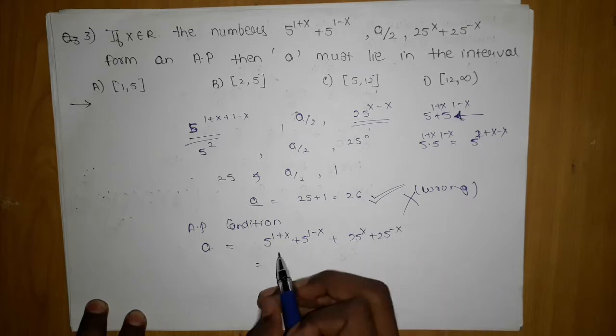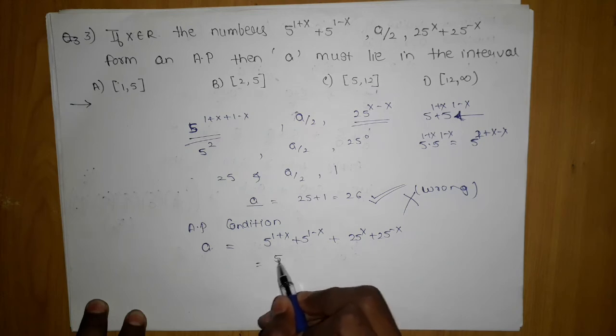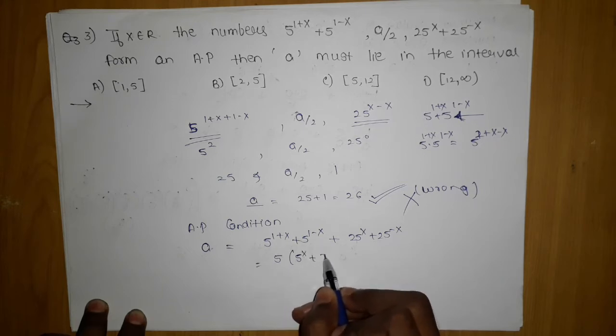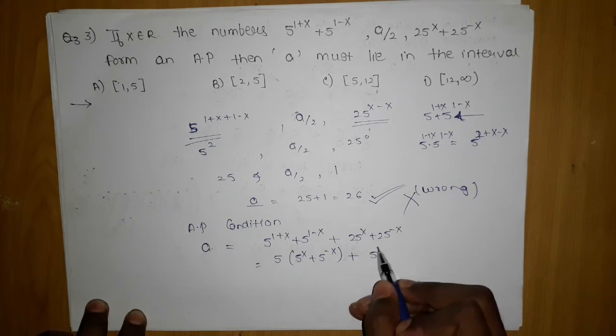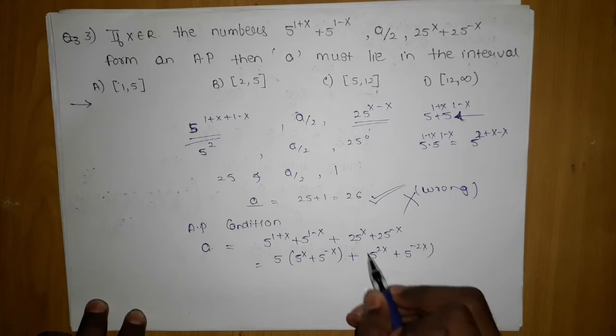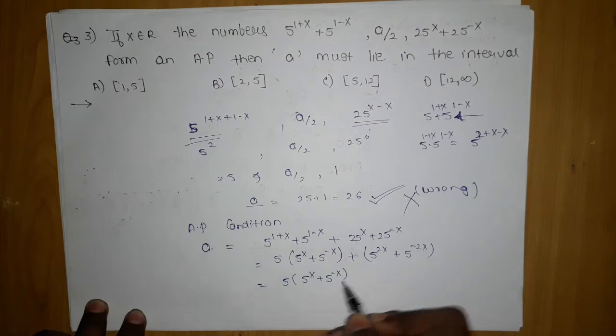I will take 5 common, which will give me 5 to the power x plus 5 to the power minus x. Similarly, I can write this as 5 to the power 2x, and this as 5 to the power minus 2x.